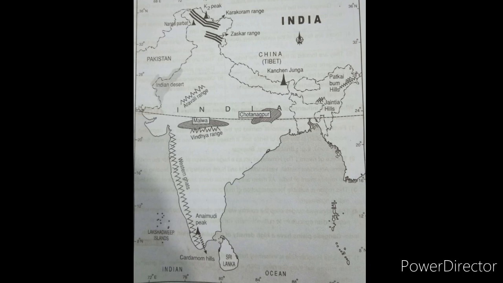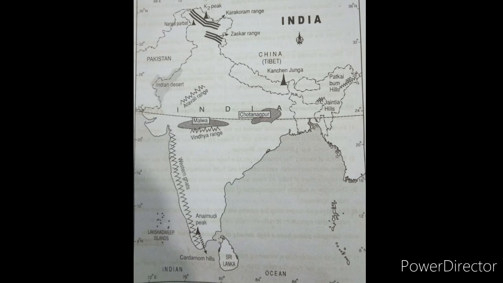So if Kanchenjunga is asked in the map pointing, you have to point it out in Sikkim only. Patkai Bum hills are located in Meghalaya. Nainital hills, Chota Nagpur plateau, here Western Ghats, Eastern Ghats.